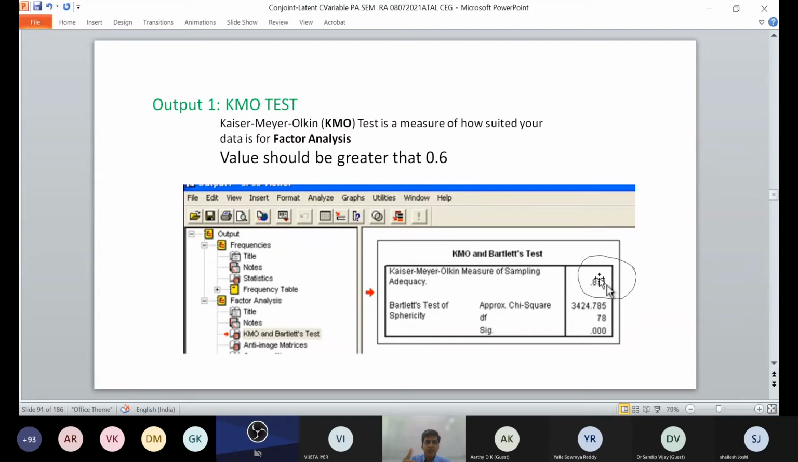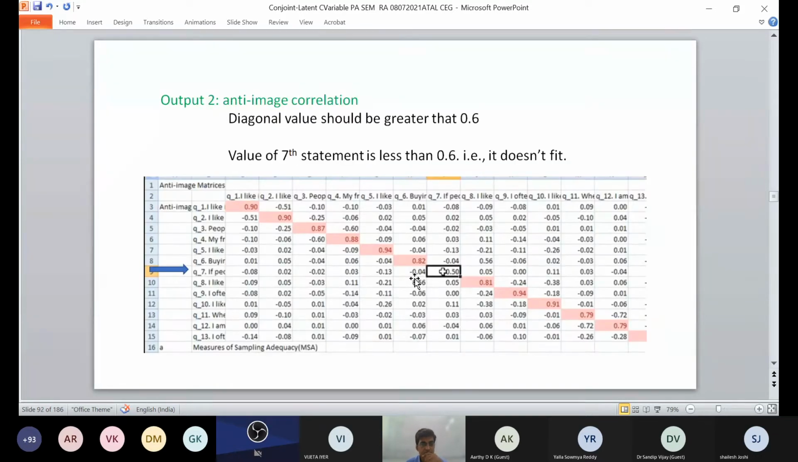So there are a number of tests which measure how suitable your data is for factor analysis. This KMO test tells you that. Now you get a second output, the anti-image correlation, and if the value of a statement is less than 0.6, it is not fitting. You can see. So you have calculated all of them, and you identify which are less than 0.6 and not fitting, but you take only the values which are more than 0.6.